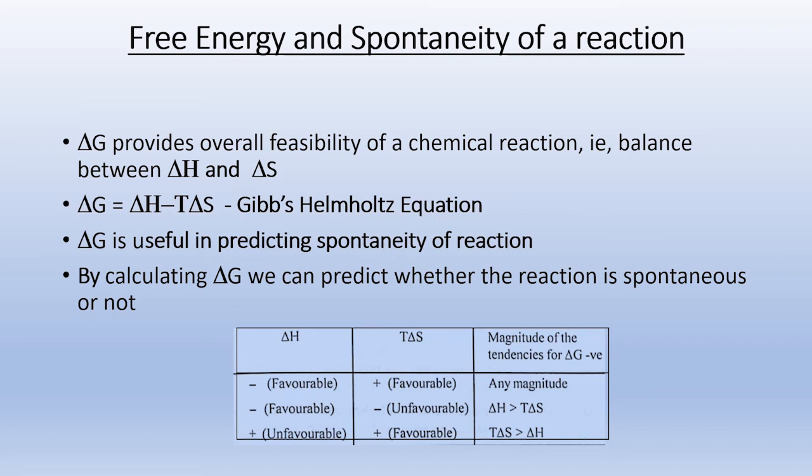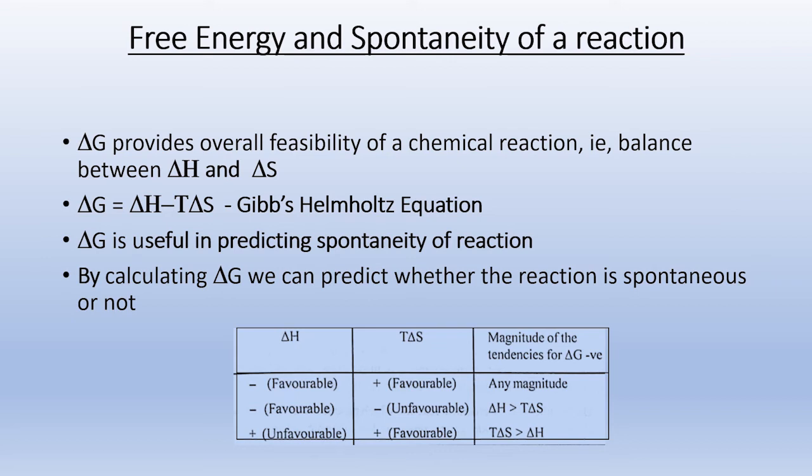And one more condition is entropy: randomness should increase. So if delta S is positive, then also the process is spontaneous. We can combine these two terms, delta H and delta S, to predict the overall feasibility of a reaction, and that is the free energy term.